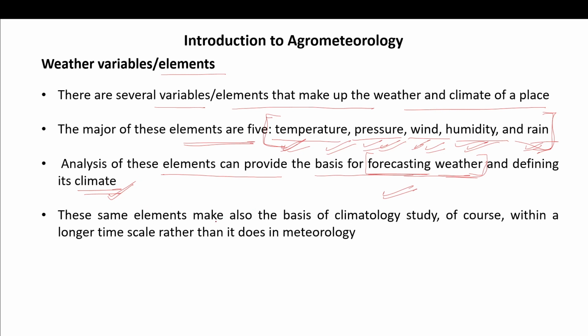So these same elements also make the basis of climatology study, of course within a longer time scale than in meteorology. So knowing these weather conditions also helps you to study the climate on a larger scale of time as well as place.